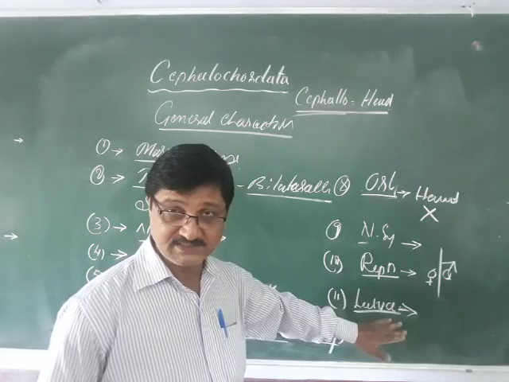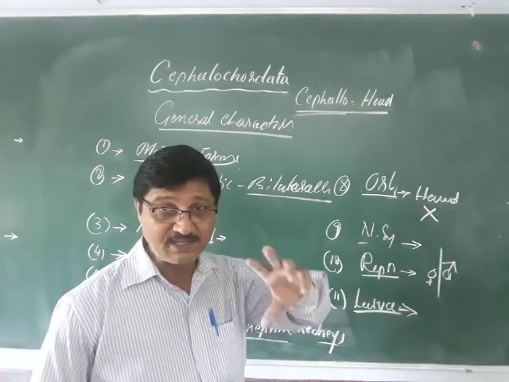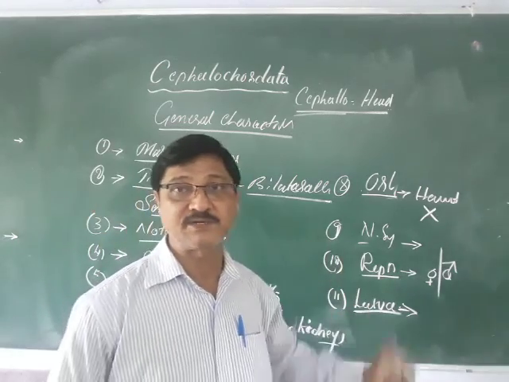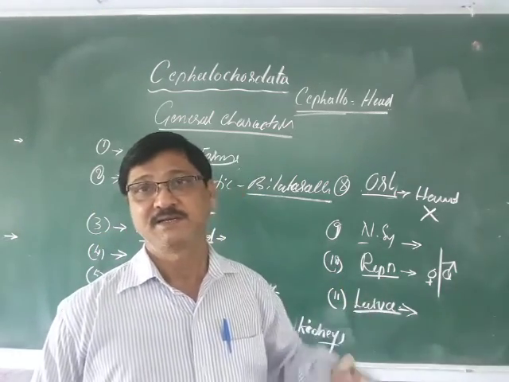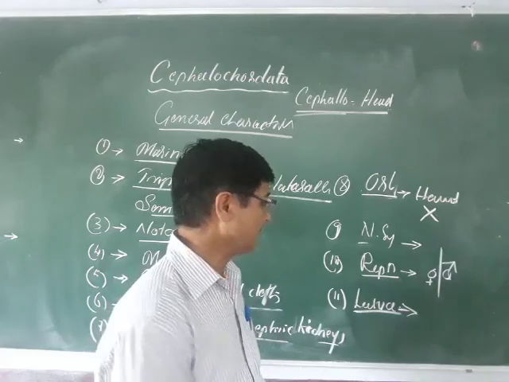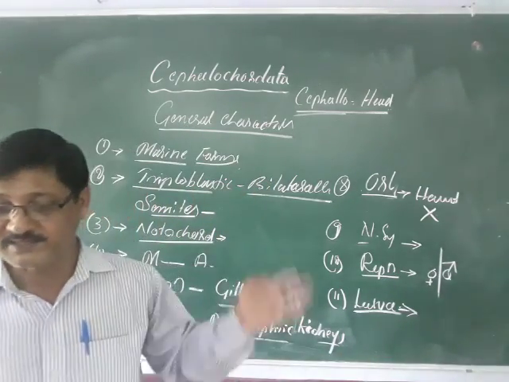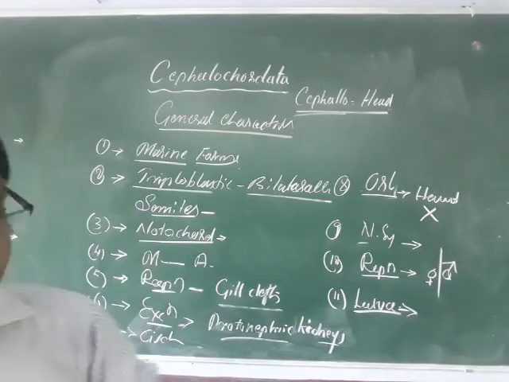So larval stages are seen, and the metamorphosis is complicated here. Complicated means retrogressive type of metamorphosis, by which they show the adult one, and the adult is the sedentary or sessile form. Later we can discuss that. So these are the characteristic features of